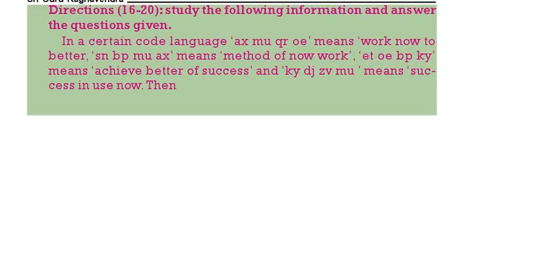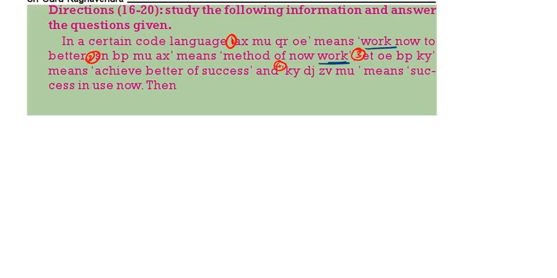See here, this is the first one, the second one, the third one, and the fourth one. Now AX, MU, work, now, to, better. Here method of now work. Here we are having work.